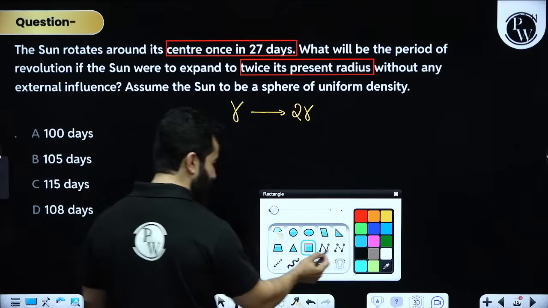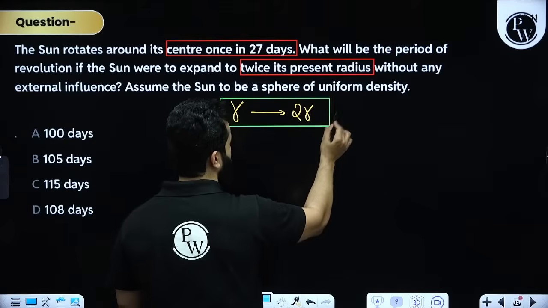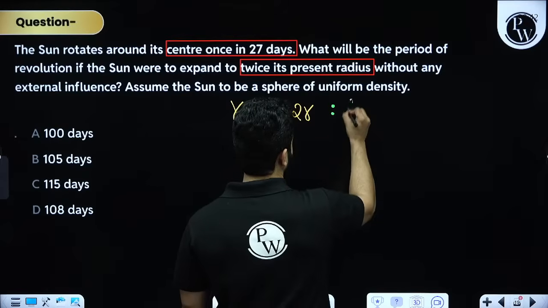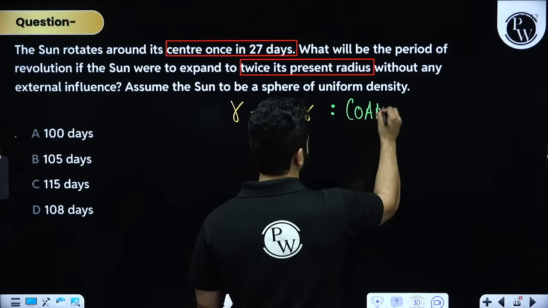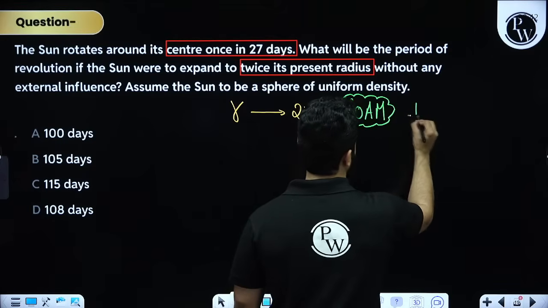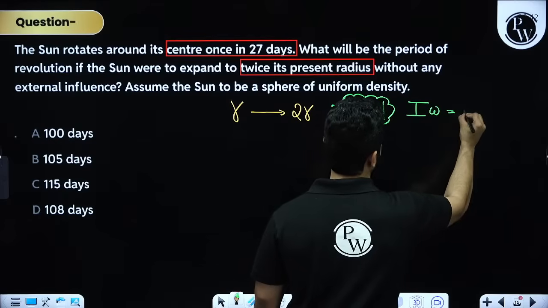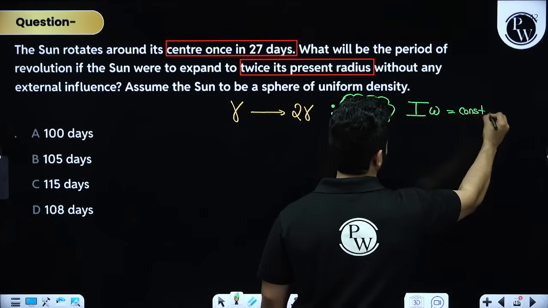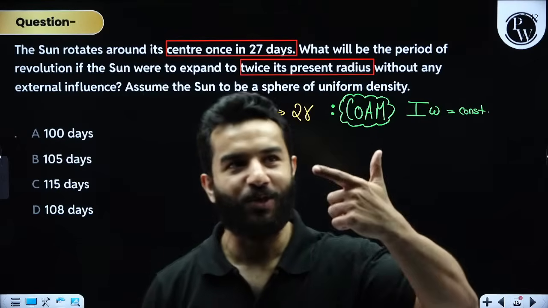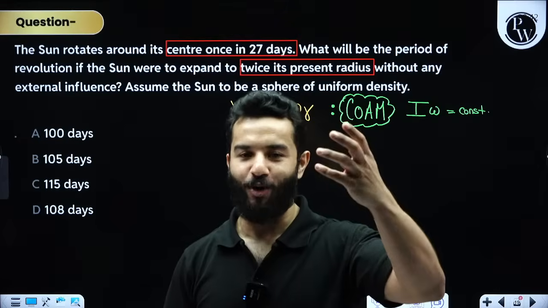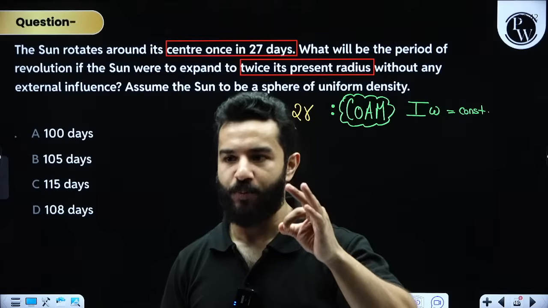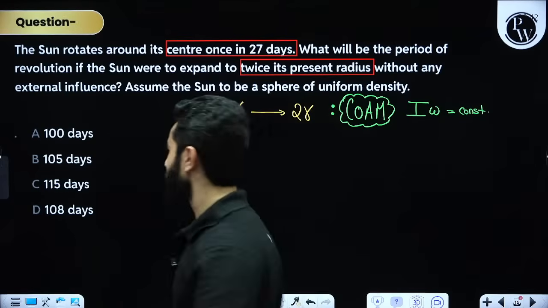Whenever a question like this comes, my dear friends, please remember that you will have to use conservation of angular momentum. What does this say? It says that I times omega is constant. Either they are going to talk about conservation of angular momentum, or, if they are talking about time periods, they are going to talk about Kepler's second law. And in the NEET 2025 paper, they have asked both types of questions.